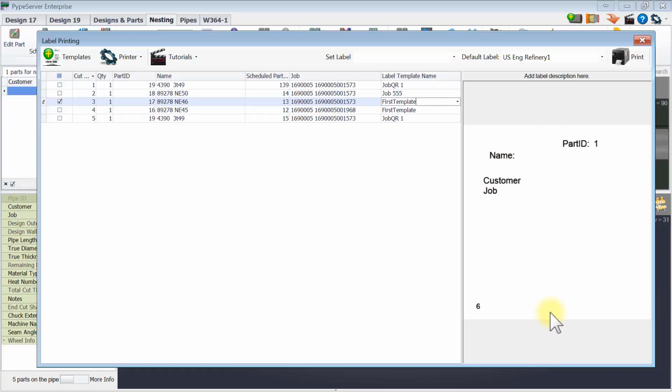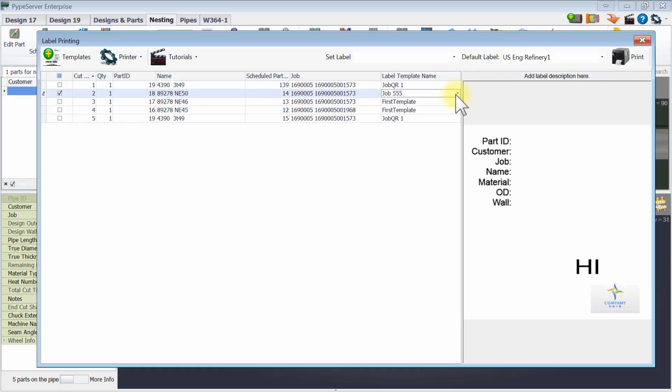Notice that these are not rendering what's really showing here. This is just a thumbnail of the template itself. So this isn't the true data. They'll be different for each part. So the user would just hit print, and it'll print these.